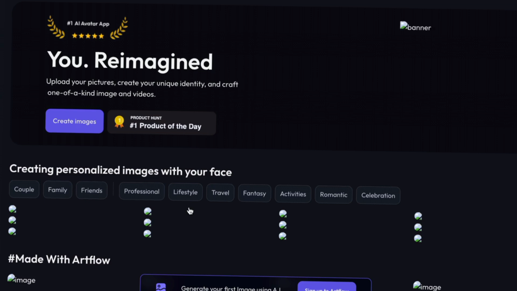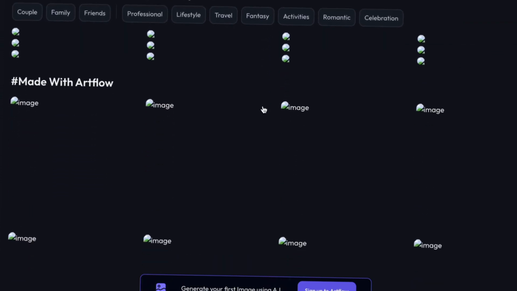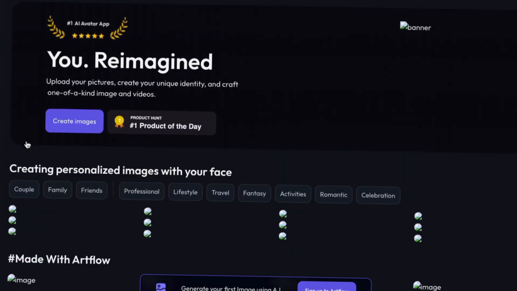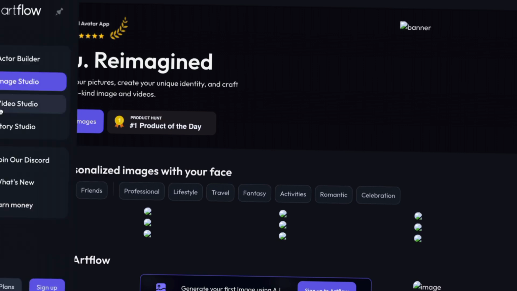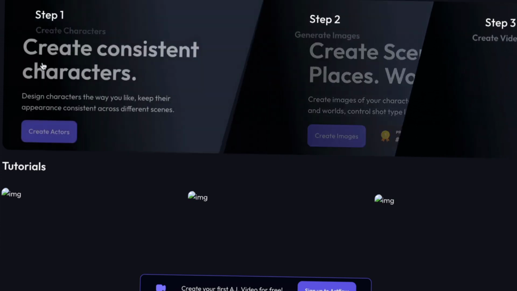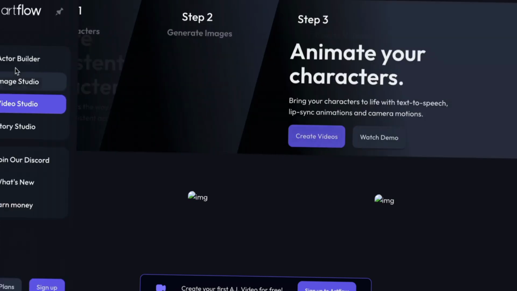You will generate. My network is a bit bad, but I just hope I'm able to give value. These are images which are not loading, I'm sorry about that. You can create personalized images with your face. Also, we have video studio, whereby you can animate your character, create scenes, places, and you can create consistent characters and all that.